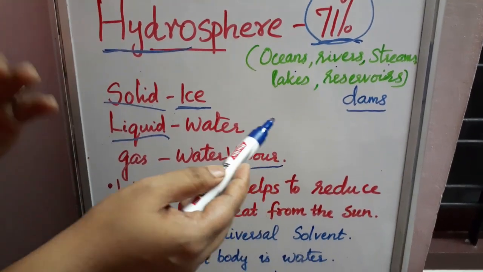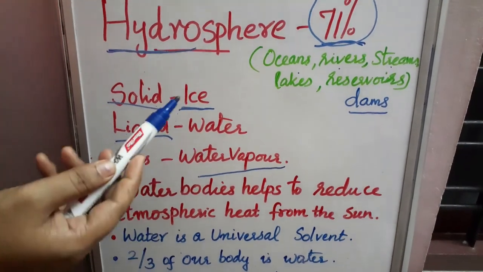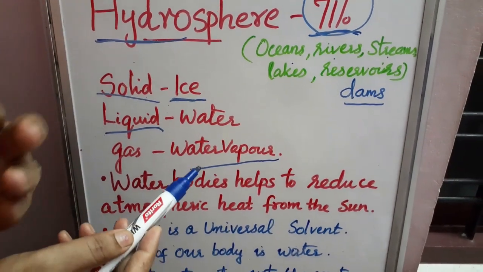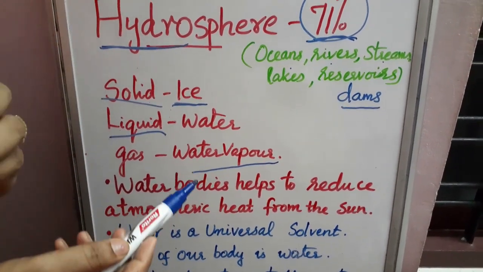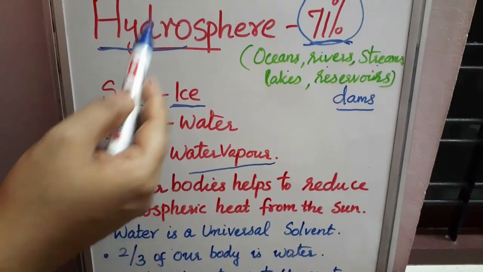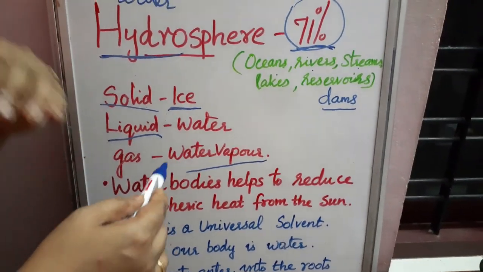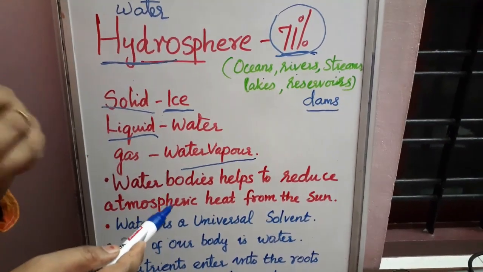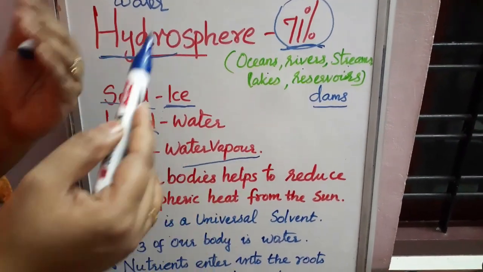There are two types of water, fresh water and salt water. Of the fresh water only a little can be used as drinking water, and salt water we cannot drink. But many living organisms live in it also.